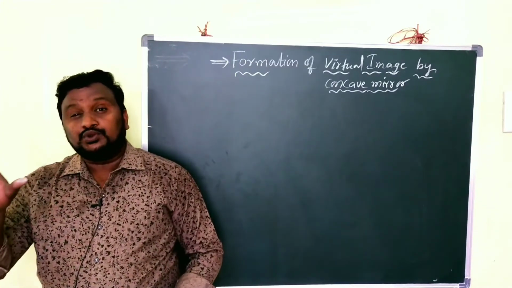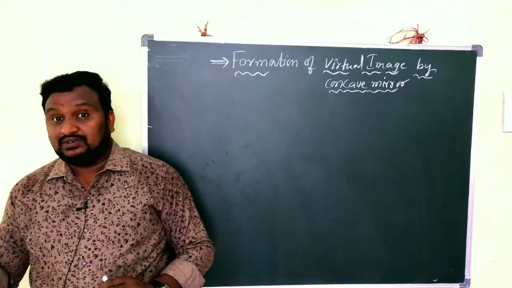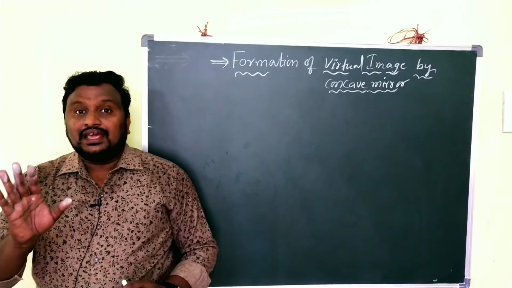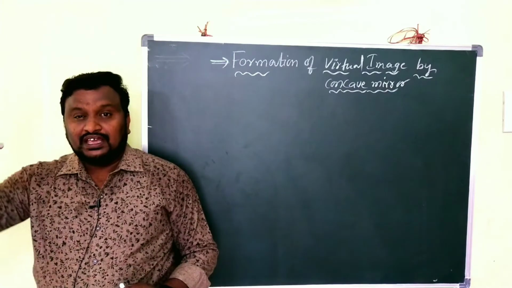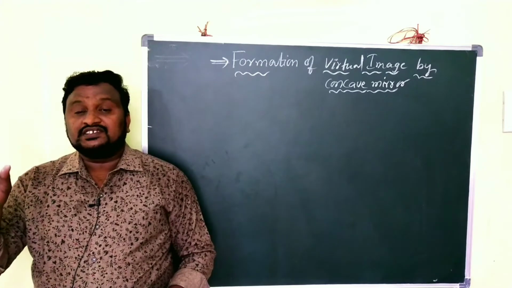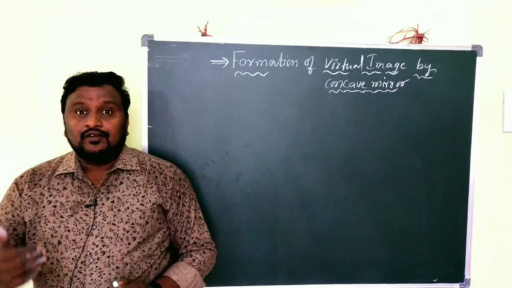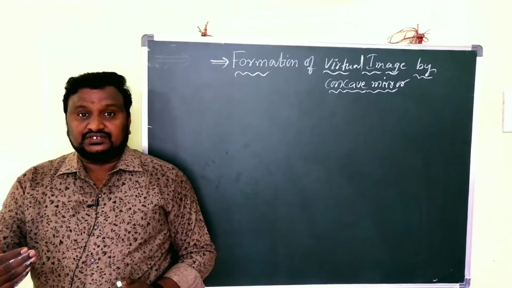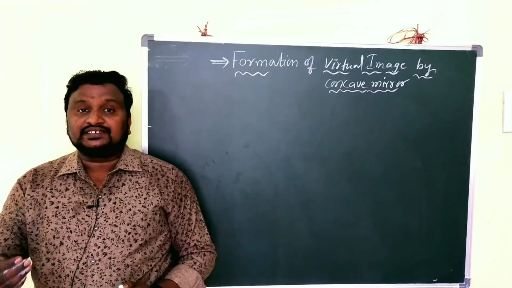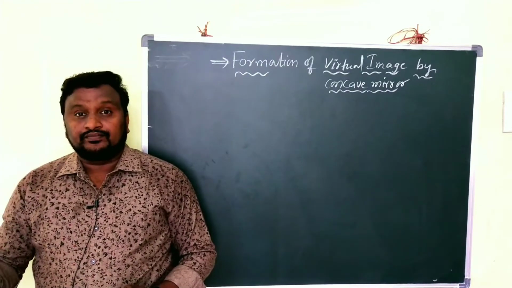Children, I already told you what is the difference between a real image and virtual image. Real image must always be inverted and that should be captured on a screen. It means that where we are getting the image on the principal axis, there we have to keep some screen.